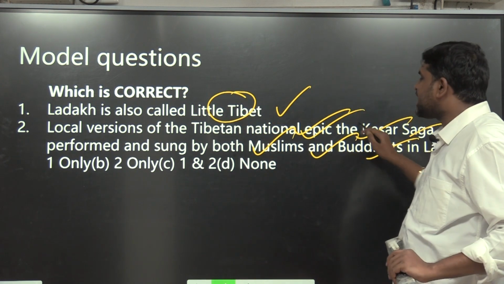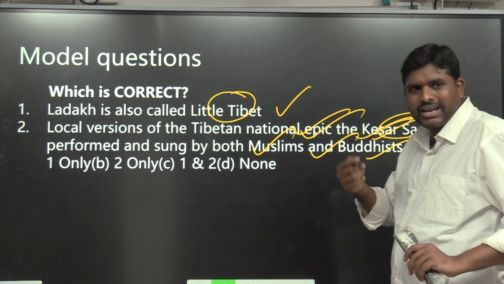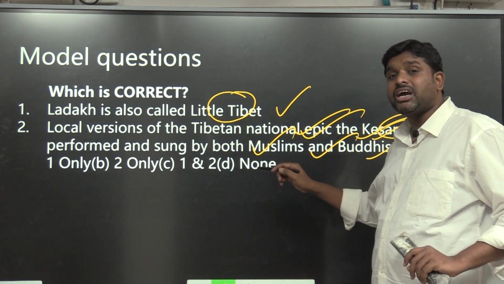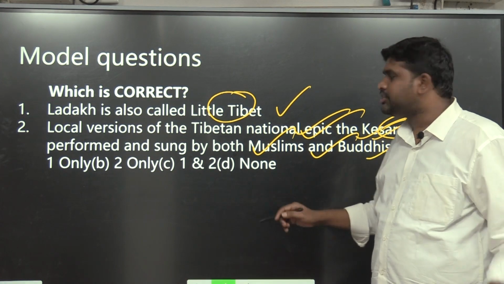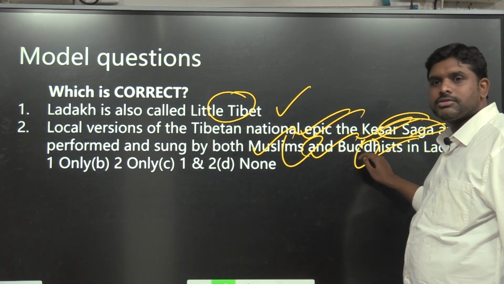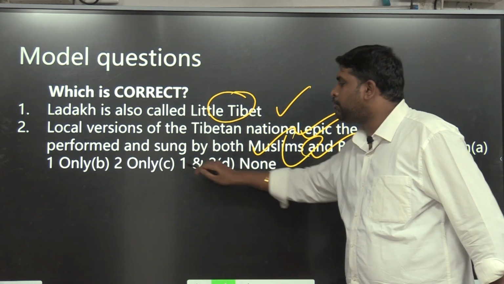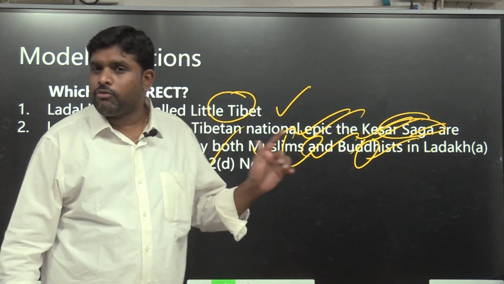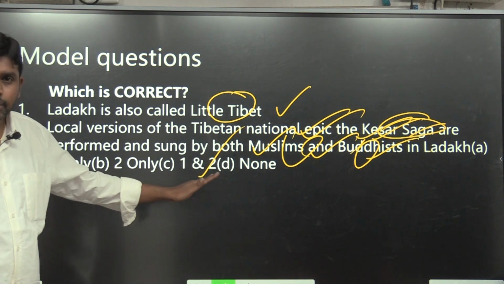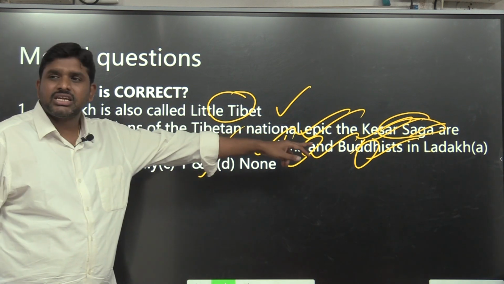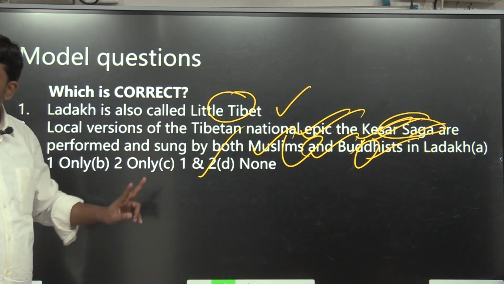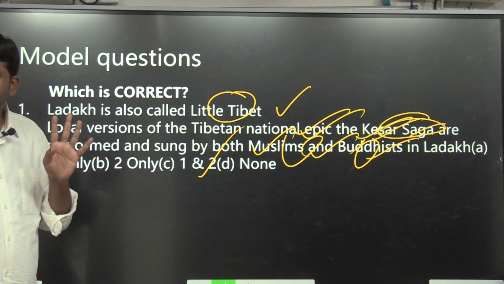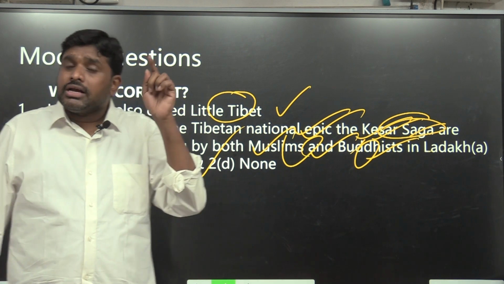So Ladakh is also called Little Tibet. The local epic of Ladakh is the Kesar Saga, which is performed and sung by both religions, Buddhism and Islam. Diversity. So which is correct? Both 1 and 2. Whatever is present in NCERT books is important, so I want to tell you. Ladakh is also called Little Tibet. There is an epic called the Kesar Saga, which is sung not by only one religion, but by both religions.